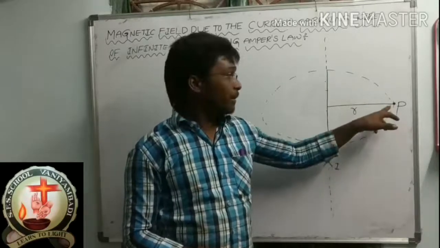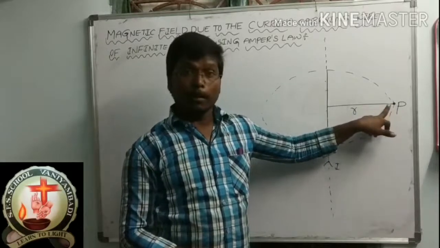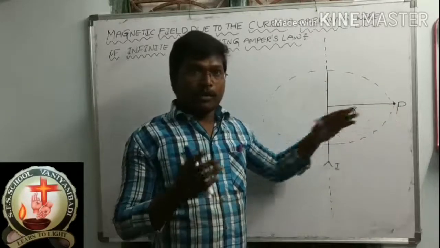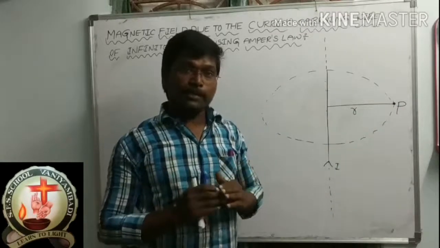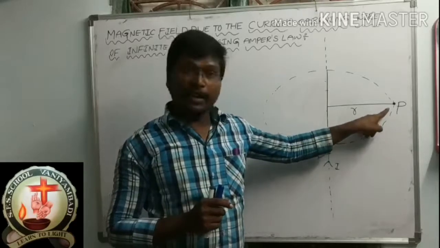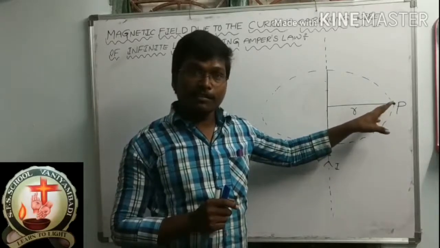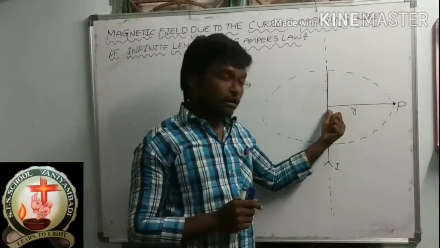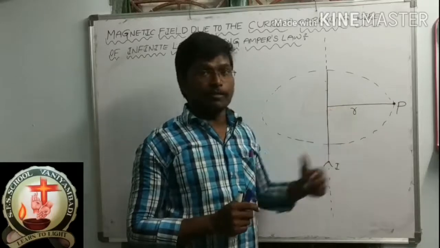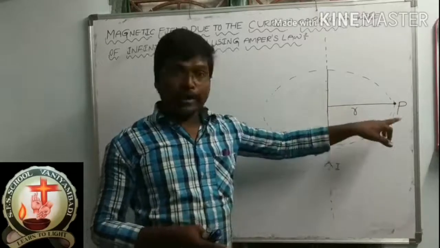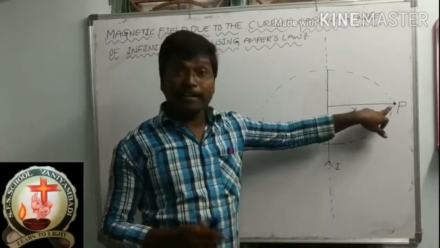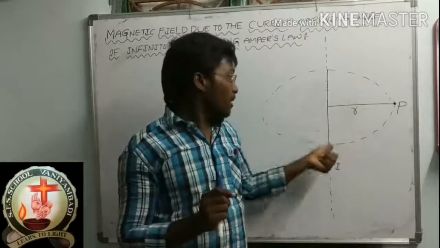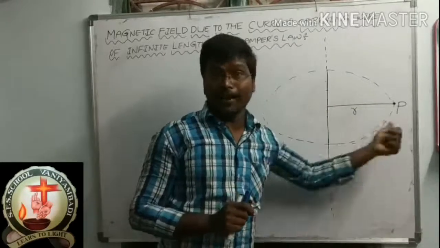I placed point P on the magnetic field loop or magnetic field line. Let P be a point. It is placed on the magnetic field line, and its distance is smaller from the electrical wire. Once again, let P be a point placed on the magnetic field line, at a smaller distance from the electric wire.